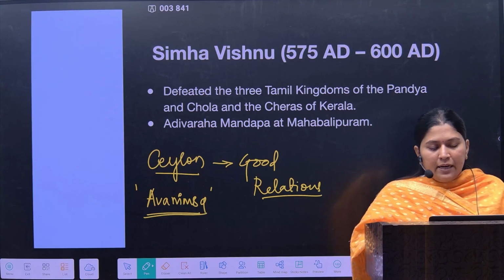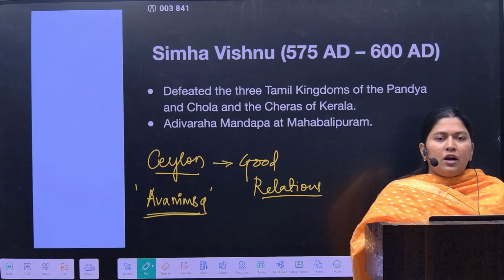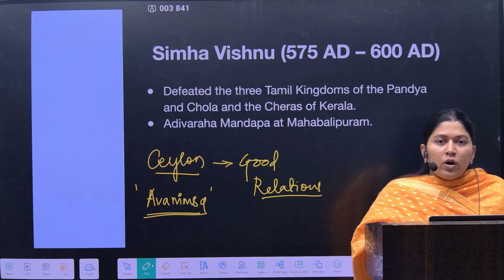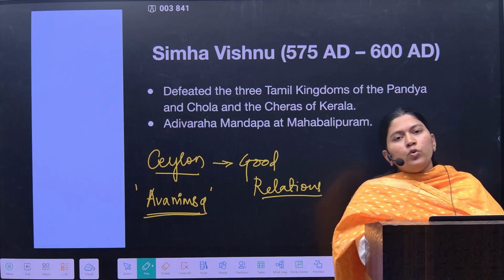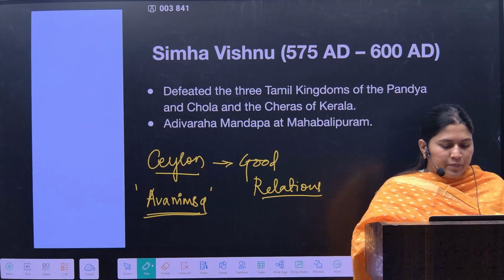You can write it down: Avani Simha or Avan Simha. The meaning of this word is a warlike king who is attended by the 2 queens.